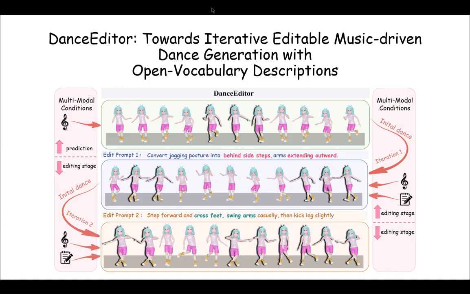We introduced DanceEditor, a novel framework for iterative and editable music-driven dance generation using open vocabulary descriptions. As you can see here, our framework first generates an initial dance based solely on the music, accomplishing the fundamental task of music-driven dance generation. If you're not satisfied with the generated dance movement at this point, we can provide a text prompt, such as convert jogging into behind side steps, and the model precisely edits the motion.